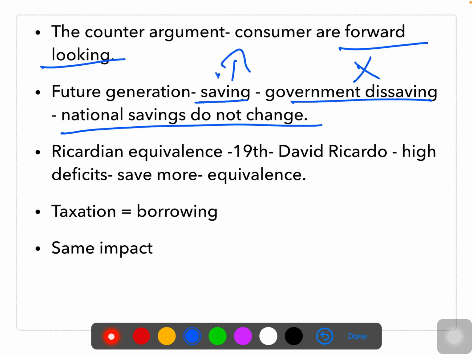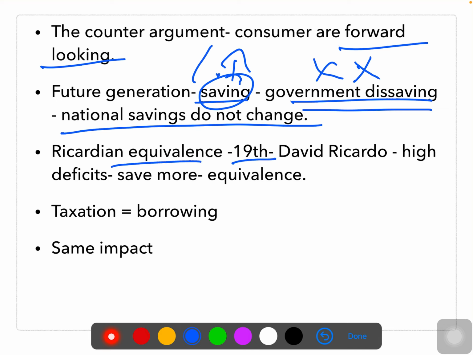See, if individuals are not saving, government will save. If individuals are saving, government will not save. One way or the other, the saving remains the same. It is not going to change. So this is the view of Ricardian equivalence.